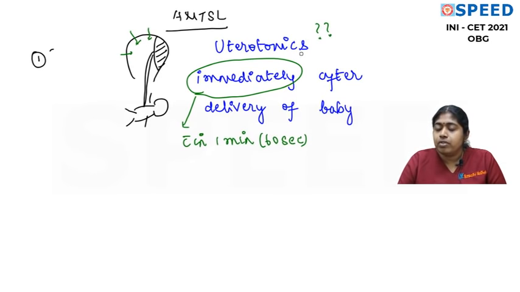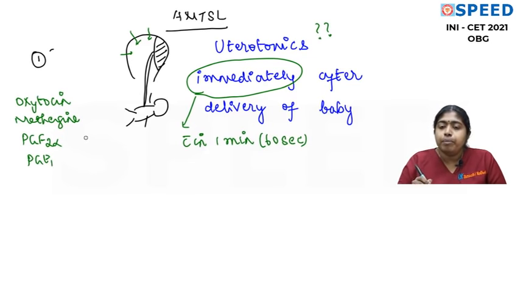So what uterotonics are you going to give? We have lots of uterotonics. We have oxytocin, we have methergin, we have our prostaglandin F2 alpha, which is carboprost. We have prostaglandin E1, which is misoprostol, which is available as a tablet. Okay, so the preferred uterotonic is always oxytocin, because oxytocin has the least side effects.